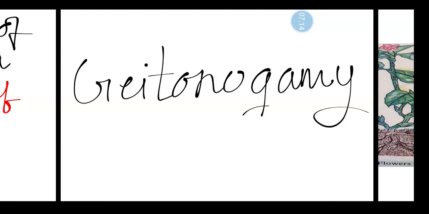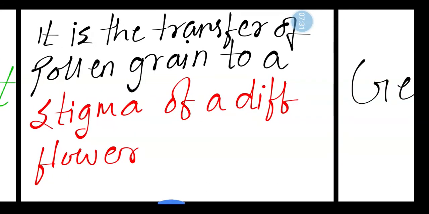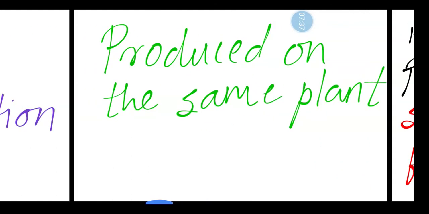Now we will see the second type of pollination, that is geitonogamy. Geiton, what does it mean? Neighbor. Marriage with a neighbor flower. It is the transfer of pollen grain to the stigma of a different flower produced on the same plant. It means the mother plant is the same, but the flowers are different. Their position is different. When two flowers on the same plant are at different positions, then geitonogamy takes place.